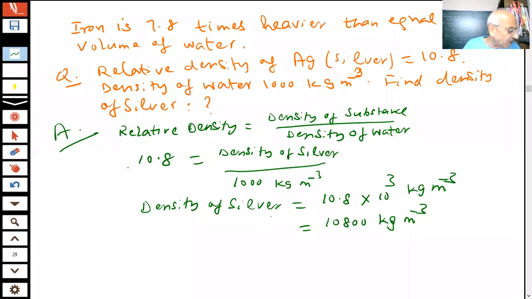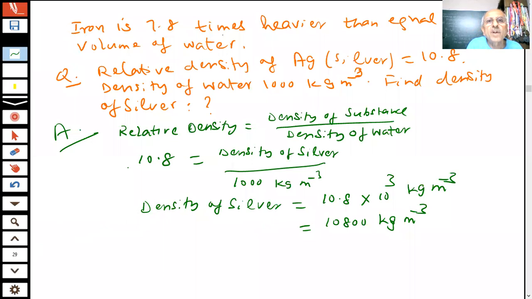So by this method we can calculate the densities of any substance. Relative density is important because it tells you how much heavier the object is when you compare, student. And an interesting thing is that you have found this in Archimedes' principle.